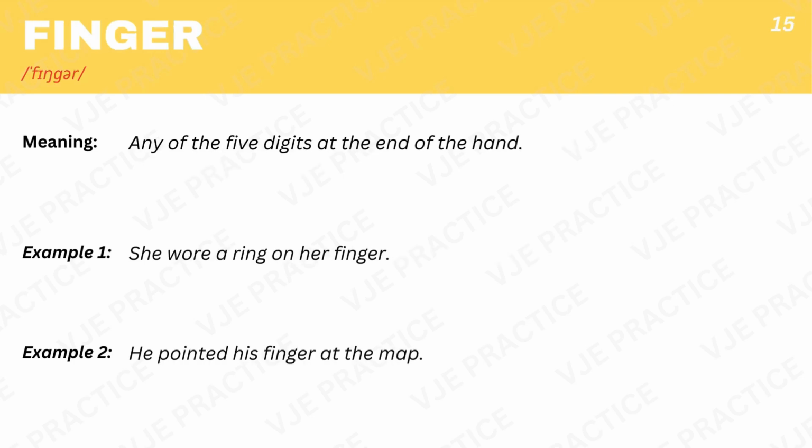Finger, any of the 5 digits at the end of the hand. Example 1. She wore a ring on her finger. Example 2. He pointed his finger at the map.